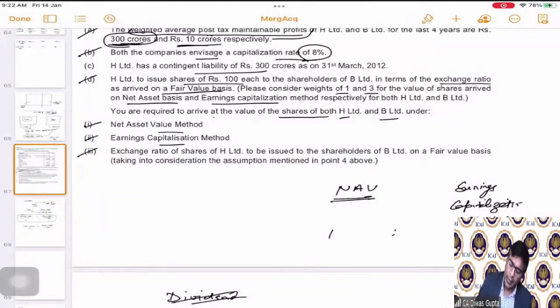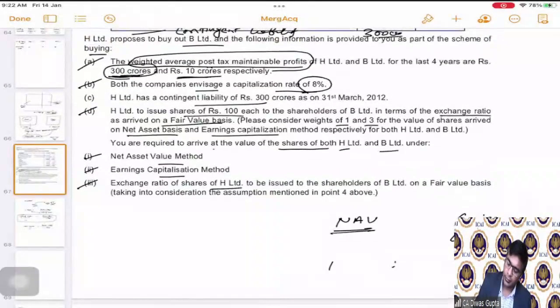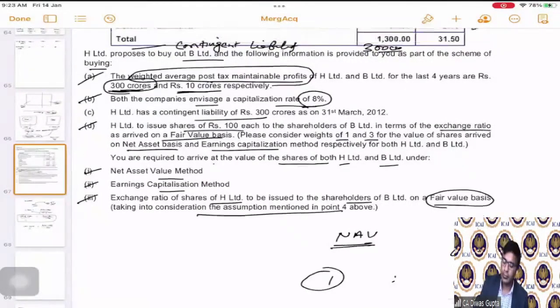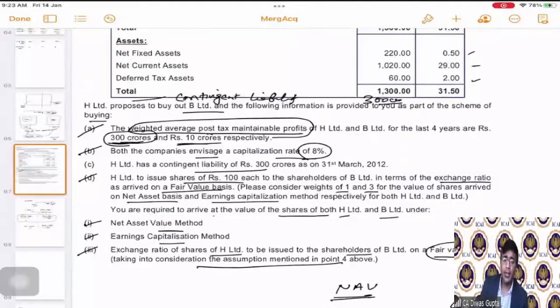And lastly, you also calculate the exchange ratio of shares of H Limited to be issued to the shareholders of B Limited on fair value basis, which is nothing but this after taking the weights of 1 and 3. This is what we have discussed in point 4 above. Correct? Simple. I think the question is simple.